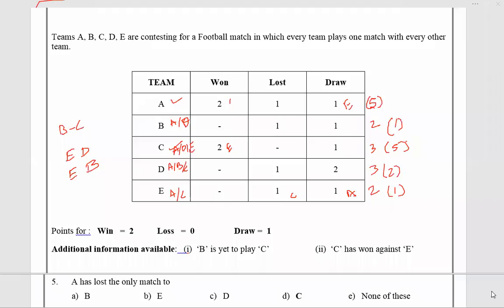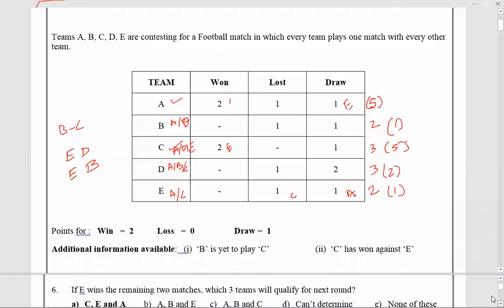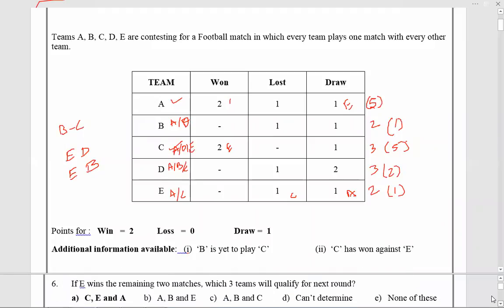Next. If E wins the remaining 2 matches, meaning against B and D, which 3 qualify for the next round? So E wins against B and D, 2 more wins, points becoming 5. So E will qualify, C will qualify, A will qualify. Option A.